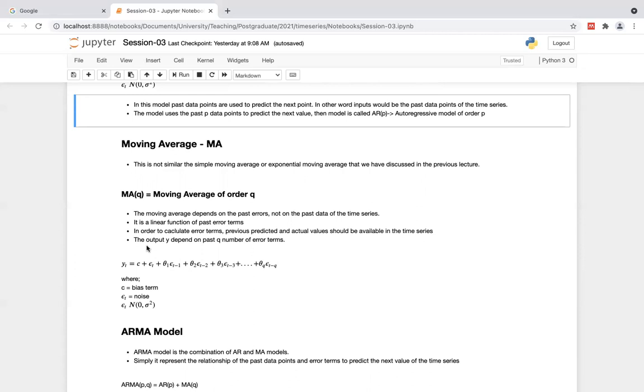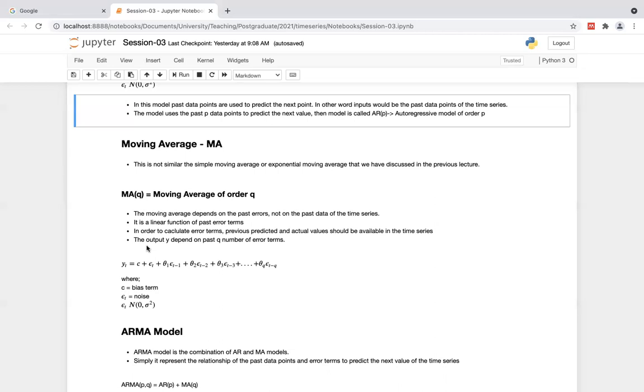It is also a linear function of past error terms. You can simply imagine it, right? In order to calculate error terms, the previous predicted and actual values should be available in the time series. It's obvious, right? The output Y depends on the past q number of error terms.